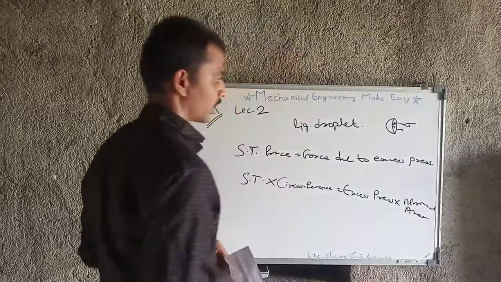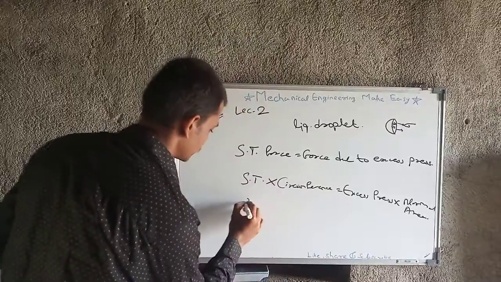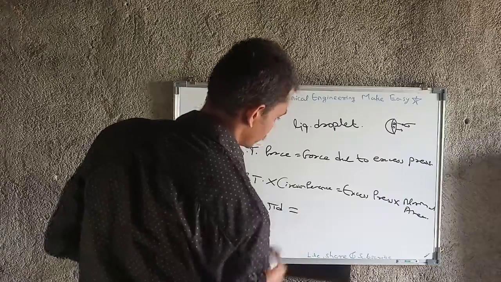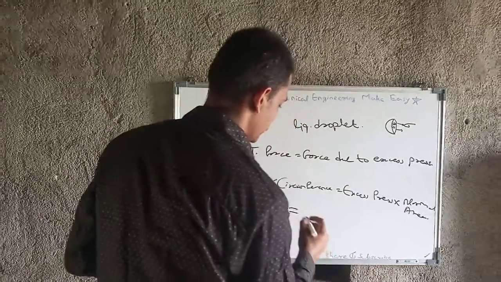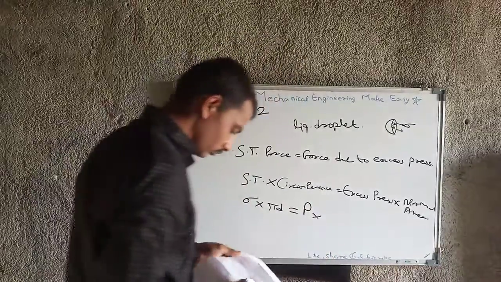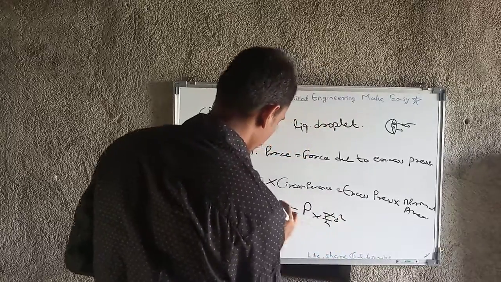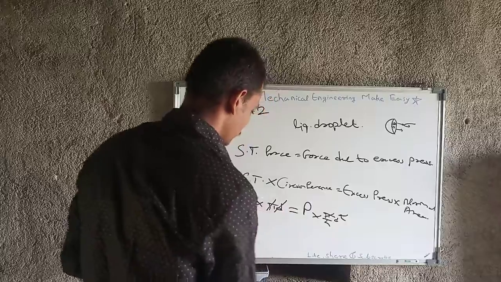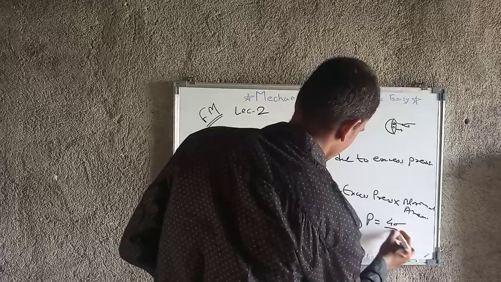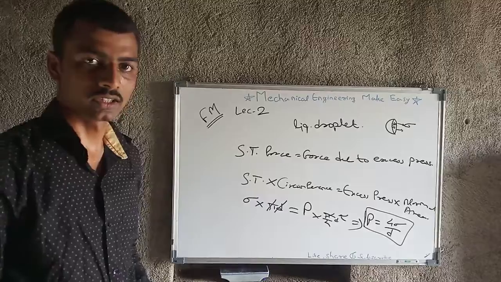From this we get the parameters: surface tension is sigma into circumference pi d, which is equal to excess pressure P into normal area pi by 4 d square. So pi gets cancelled, one d gets cancelled, and from this equation we get P equal to 4 sigma upon d. Okay, so I think now it is clear to you.